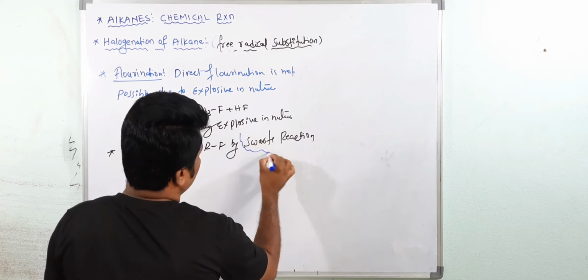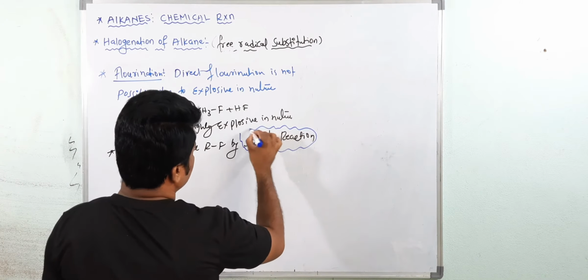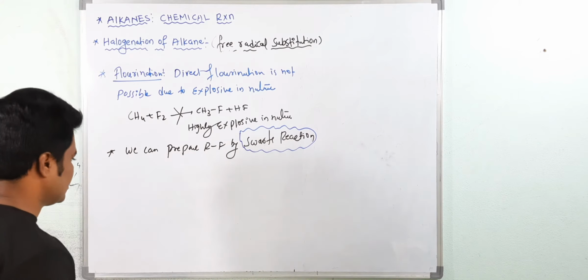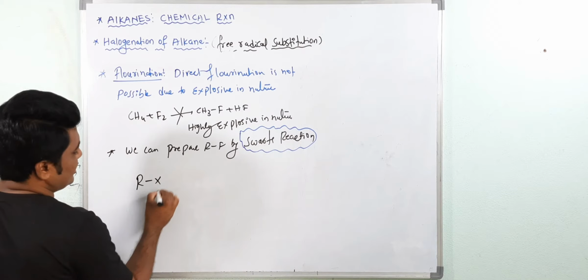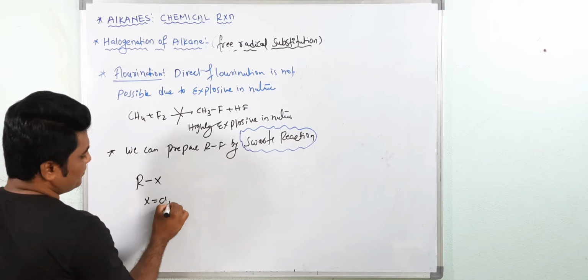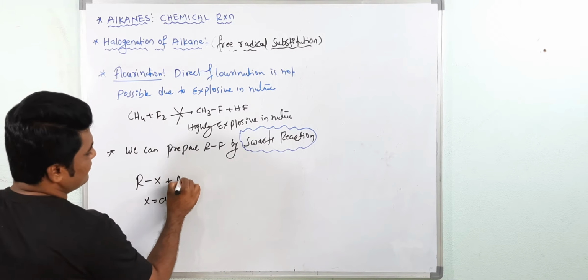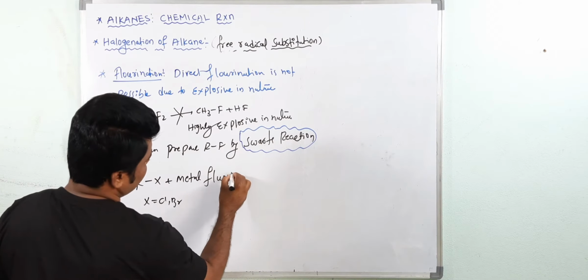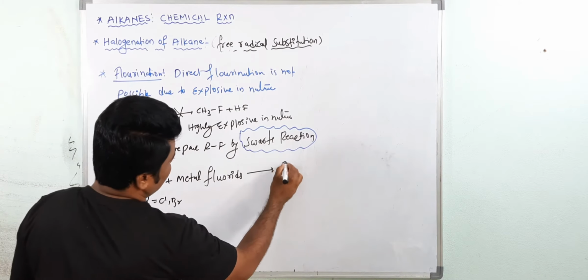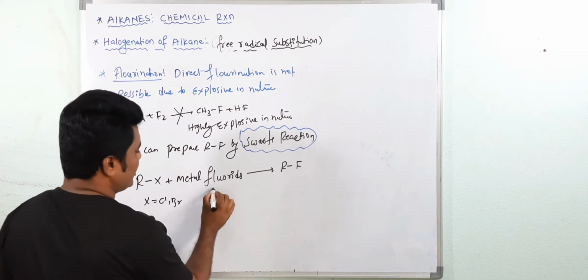Finkelstein reaction, Swarts reaction, you may study in alkyl halides. So what is the Swarts reaction? See, when RX, where X is chlorine or bromine, is treated with metal fluorides, you will get alkyl fluoride. So what are the metal fluorides?